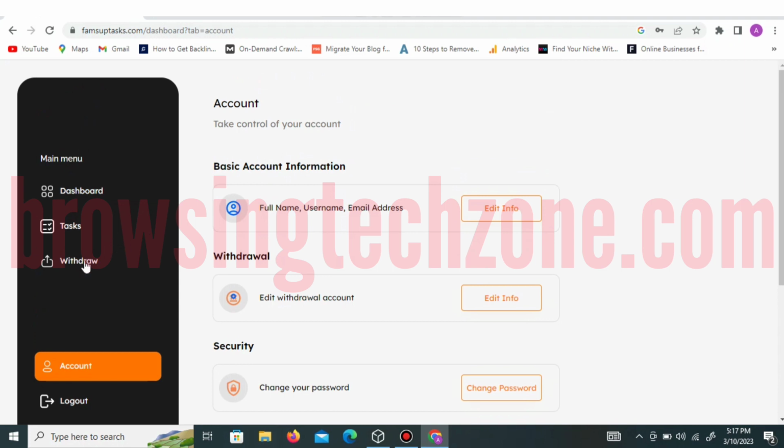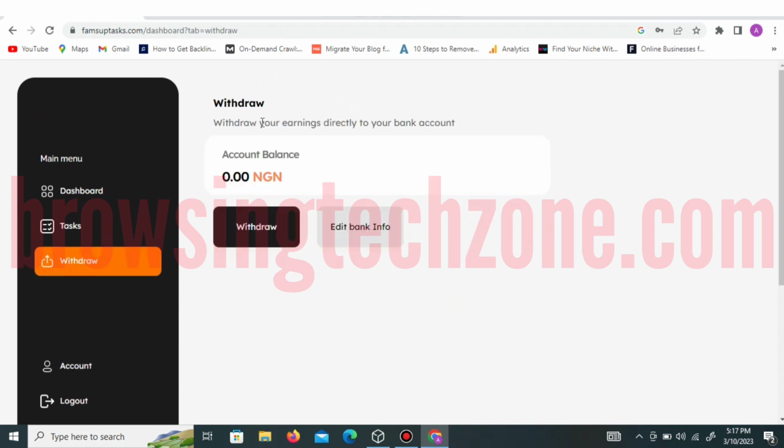Whenever you have the minimum withdrawal, all you have to do is to click on the withdraw button and input the amount you want to withdraw, then click on the withdraw button. If you feel like changing your bank information before withdrawal, then you can make use of this button to make whatever changes you intend to make before withdrawing the money. So that is that about that.